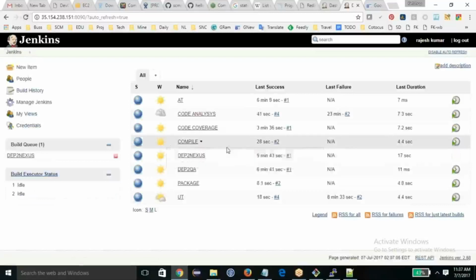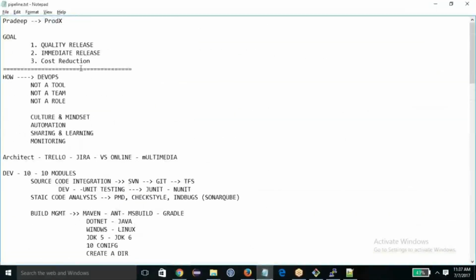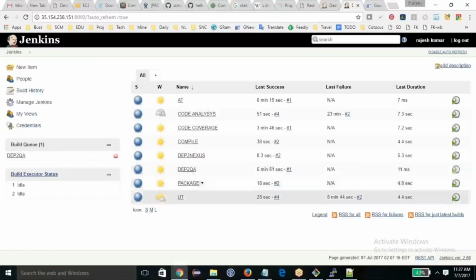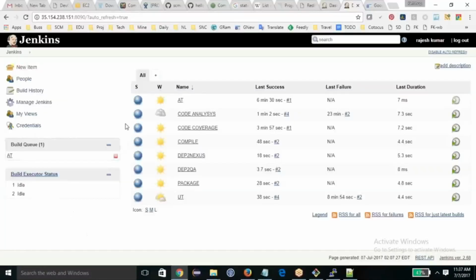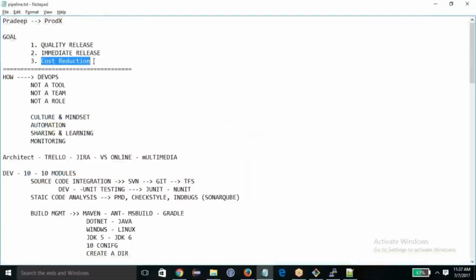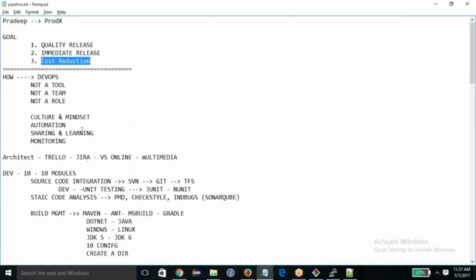So now you see that after this, if someone asks you, okay, are you having the immediate release, yes, you can say, yes, I am having the release which has passed through the code coverage, and that means you are able to release that package at any given point of time because everything is automated. Now, are you able to reduce the cost? Yes. Earlier you were able to do the release once in 3 months, 6 months or something like that. Now you are able to do release every day. And also you are able to use so many technologies. You can avoid so much of the manpower and kind of things.